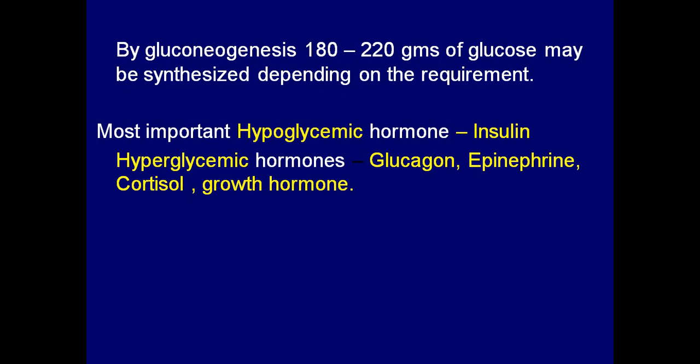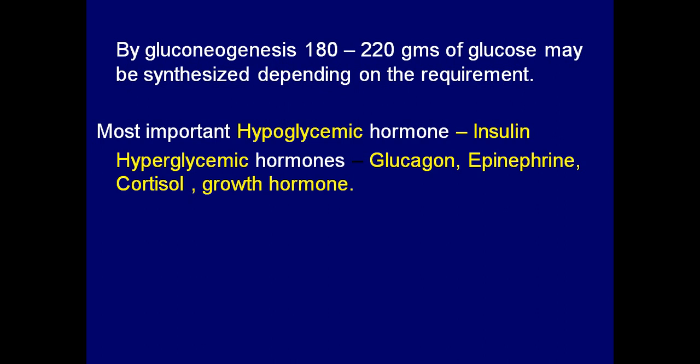What do hyperglycemic hormones do? They are produced in the body in response to decreased blood glucose concentration. After the action of insulin, the glucose level falls below the normal range. To bring the glucose concentration up to the normal range again, hyperglycemic hormones are produced.